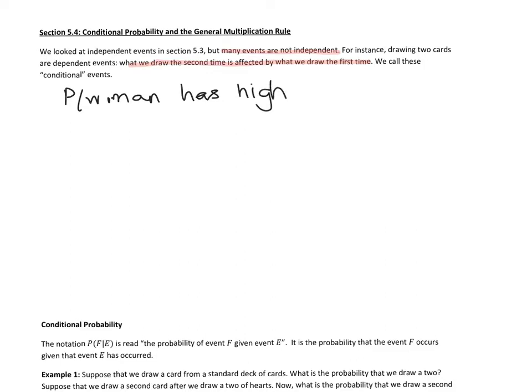In general, this probability would be really hard to calculate because high cholesterol is affected by a lot of different things: your diet, your weight, genetics, all of this stuff. So that probability wouldn't tell us too much information. Something more telling would be the probability of a woman with high cholesterol